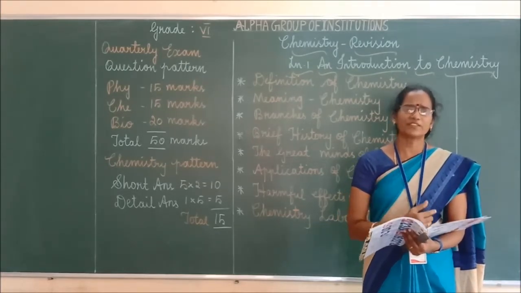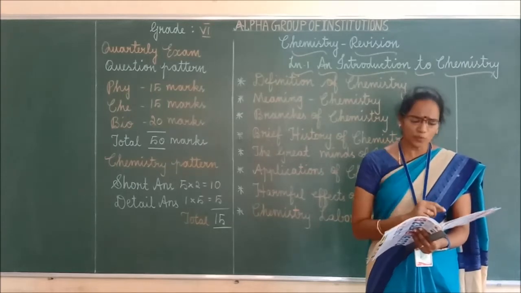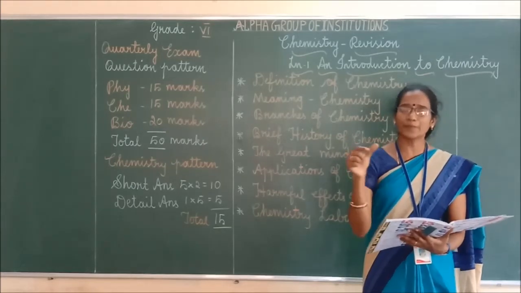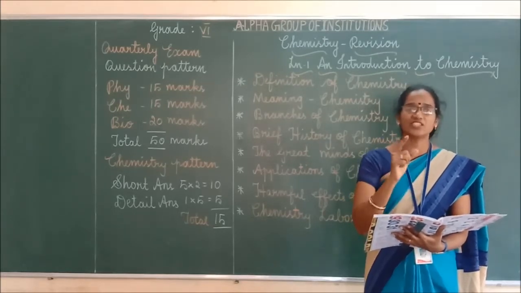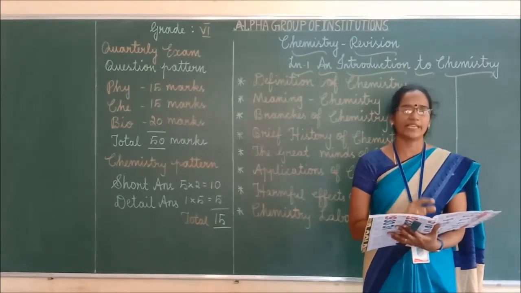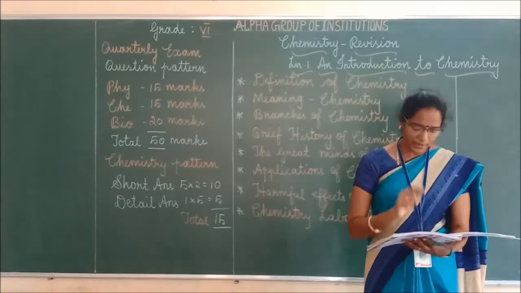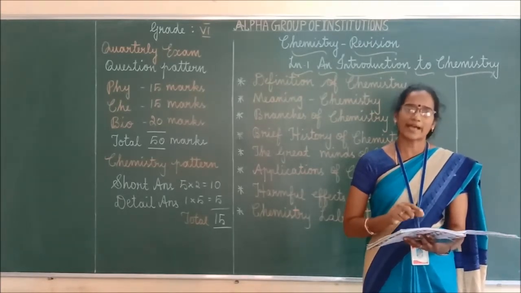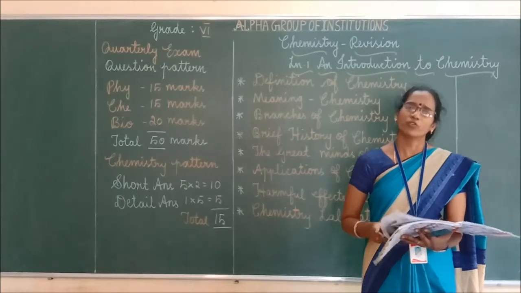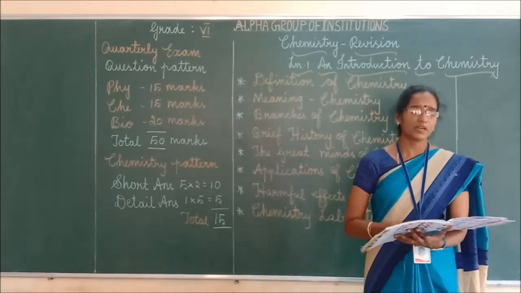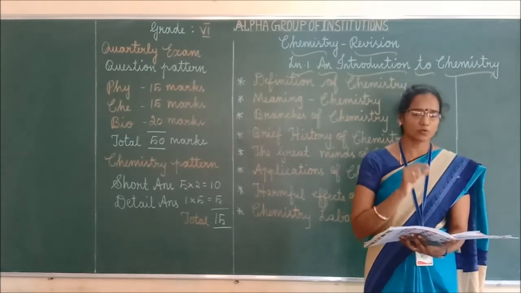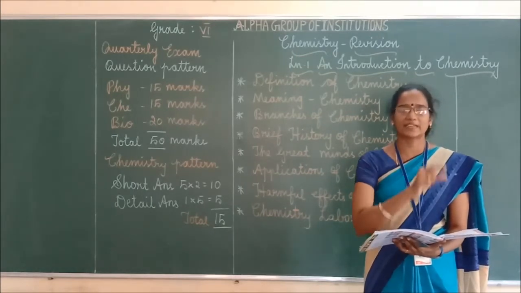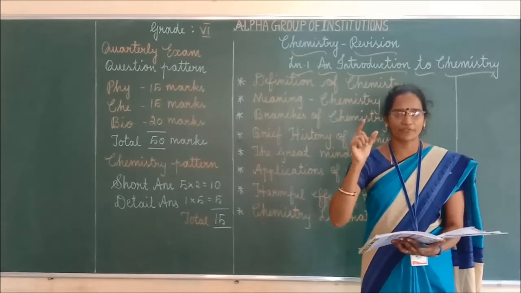So in this brief history of chemistry, you have to mention various periods based on the development. First one, ancient period up to 350 AD. Second one, alchemical period. Third one, hydrochemistry period. Fourth one, phlogiston period. And the last one, modern period. Suppose this question is asked in the detailed answer: explain the brief history of chemistry.